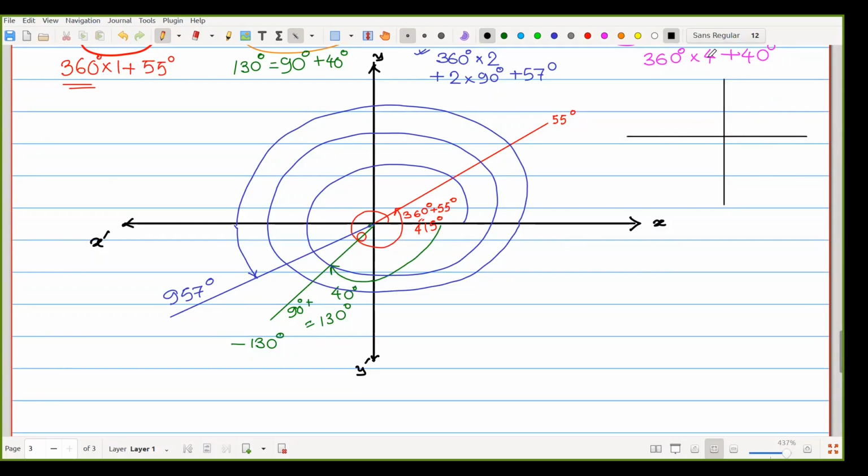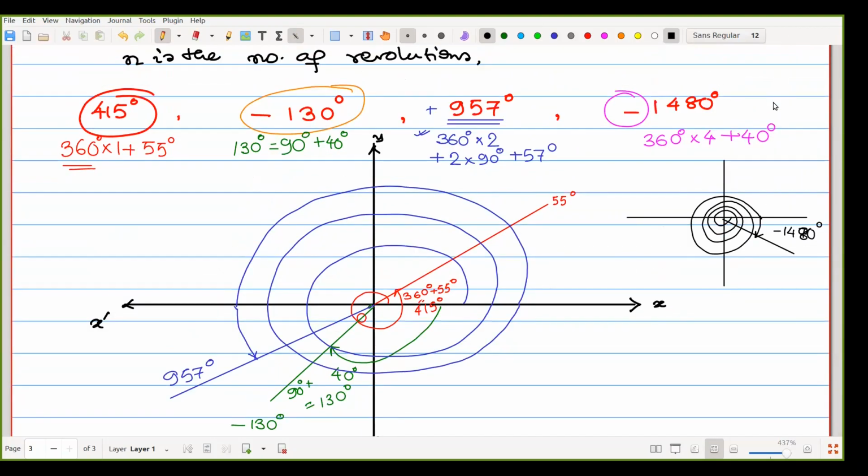Here 360 degrees, clockwise rotation must be there. First rotation, second rotation, third rotation, fourth rotation. After that, we proceed with the 40 degree. So that must be our minus 1480 degree, like that.